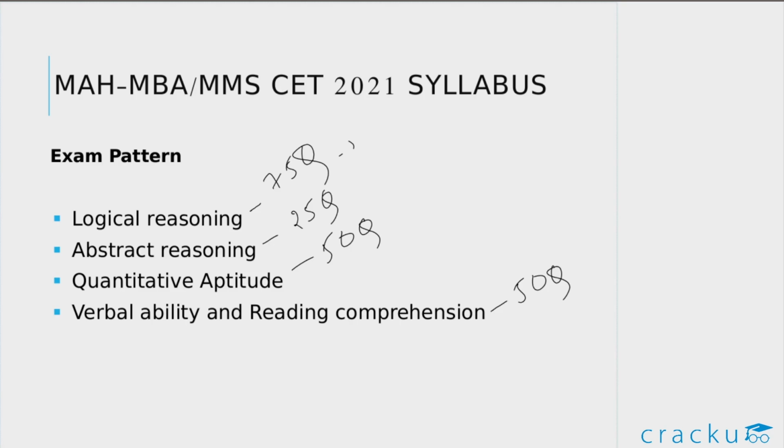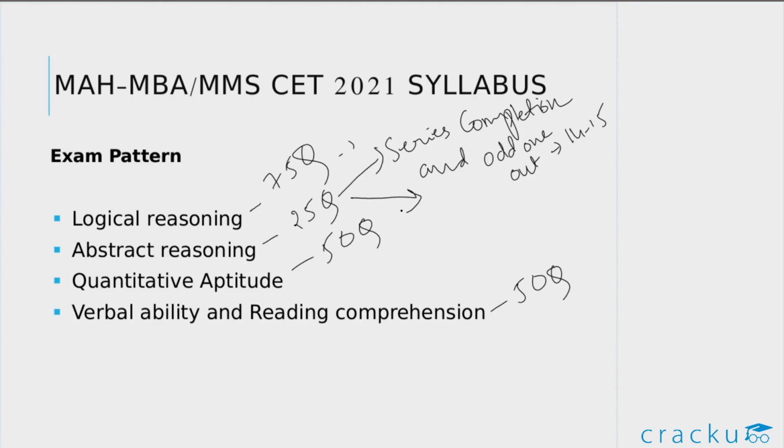Now coming to the abstract reasoning section of the CET exam, majorly the topics given here will be series completion, odd one out and analogies. In series completion, basically we will have a series of 5 images, and you will be asked to find the next image that logically fits the pattern.